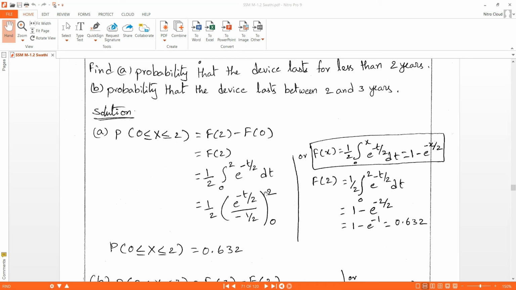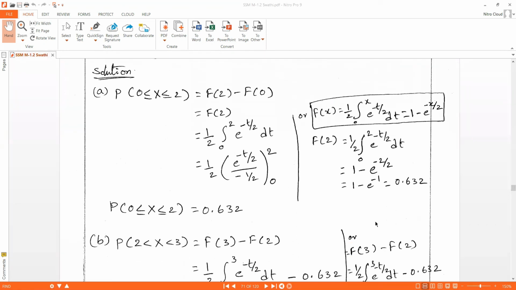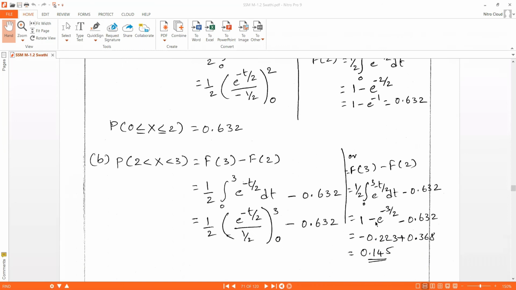In the previous problem we solved by the descriptive manner and then substituted the value here. But here we directly substituted the value in the formula. You might have studied this in the integration formulas.